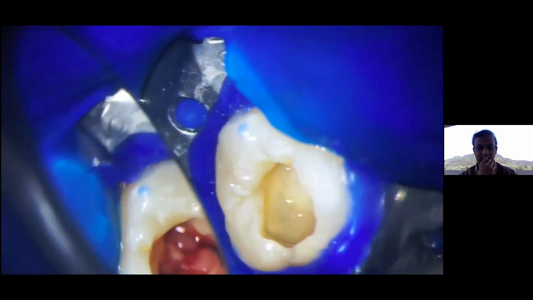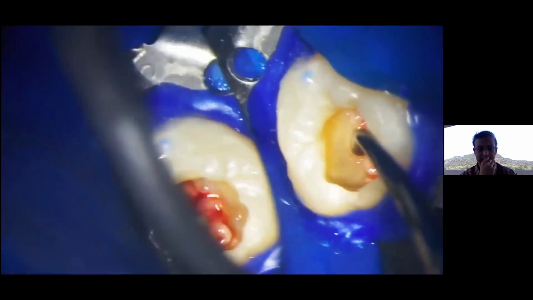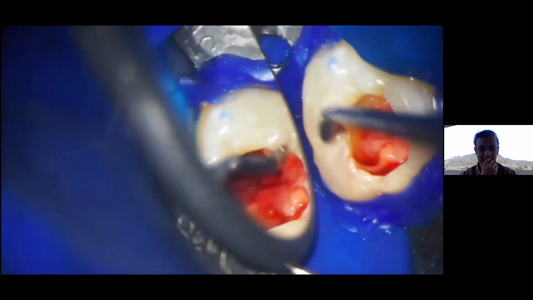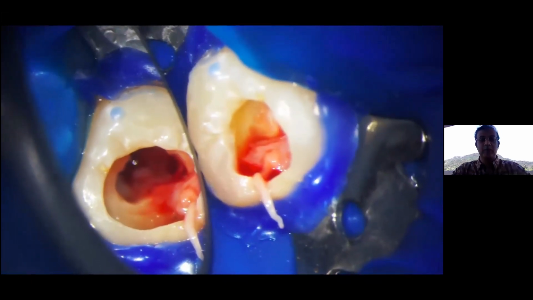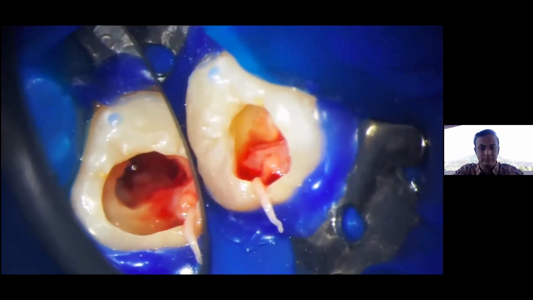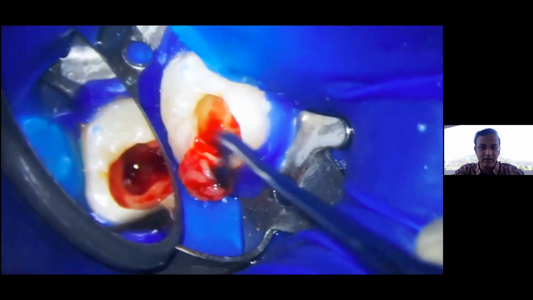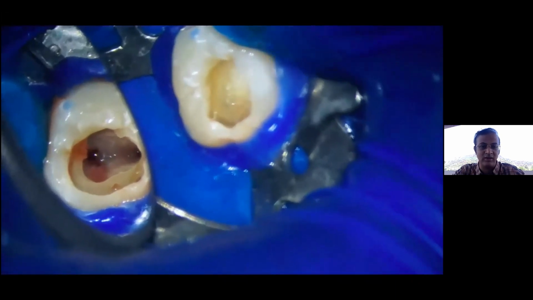Okay, so release it from one of the canals. Now you start releasing it from the other canal, the mesial canal, right? And try and simply grab and take it out. Simple spoon excavator. So you can clearly see the tissue here. Now you can see its extension in mesial and distal, both canals is out.